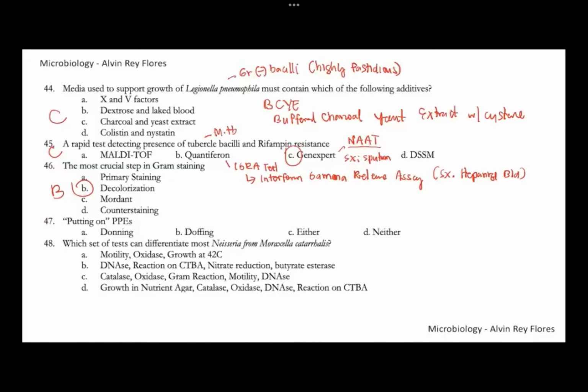Number 47, putting on of PPEs. We call that donning. Donning, 47, letter A. Now, if it's doffing, this involves removal of the personal protective equipment. For number 47, this is letter A.